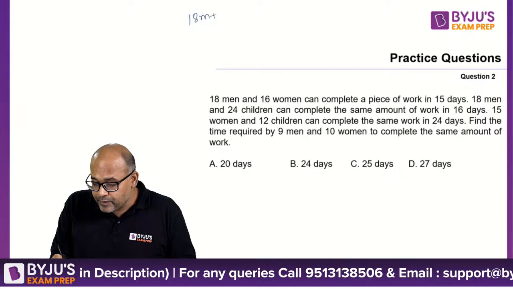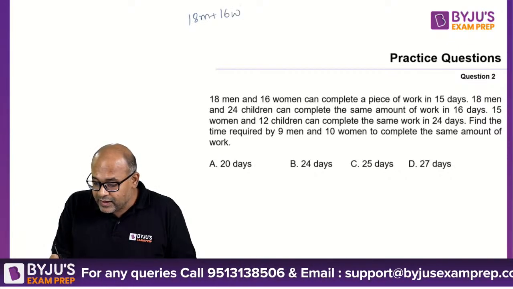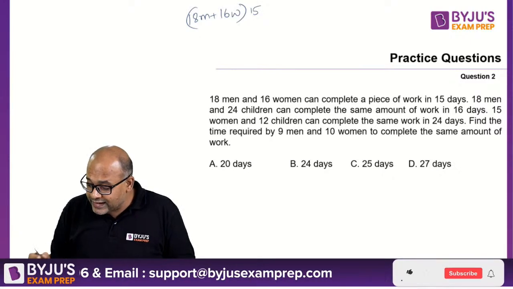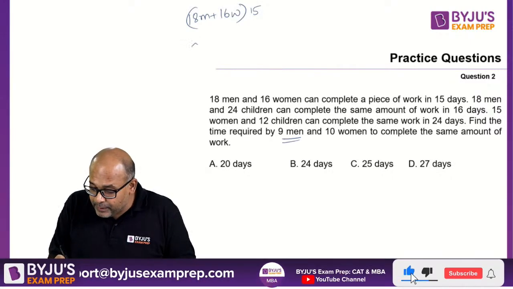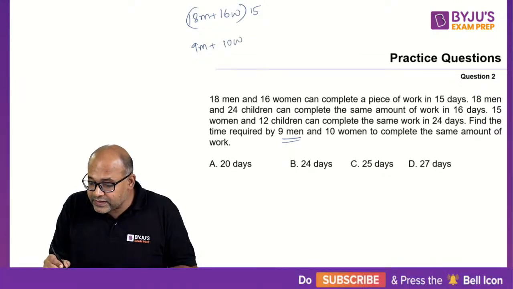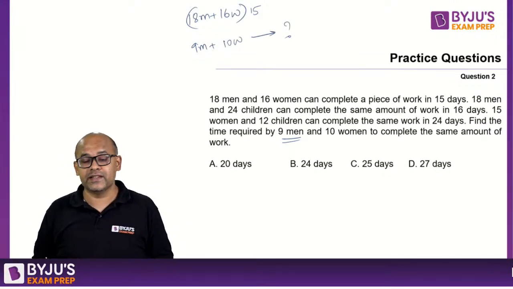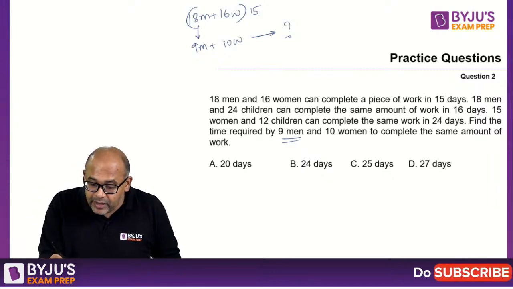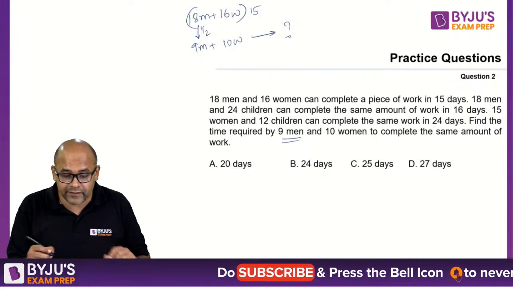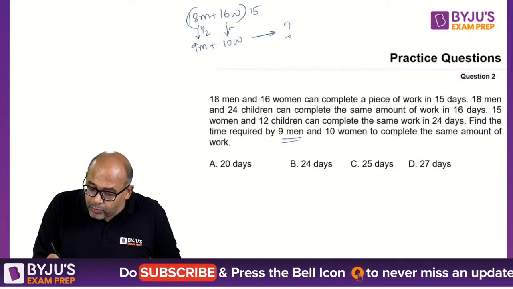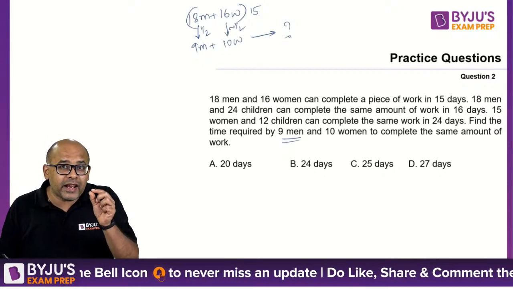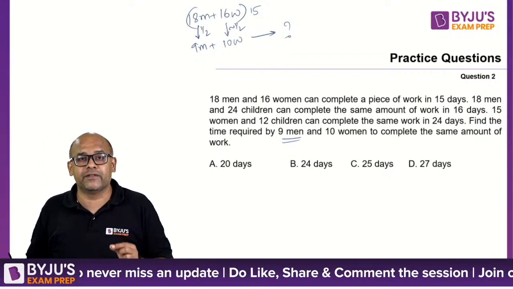18 men plus 16 women can do a piece of work in 15 days. What they are asking us is, 9 men plus 10 women will do the same work in how many days? Now look at it. My number of men became half. My number of women almost half, not exactly half, right? Half should be 8. But I am increasing the women slightly more than half.